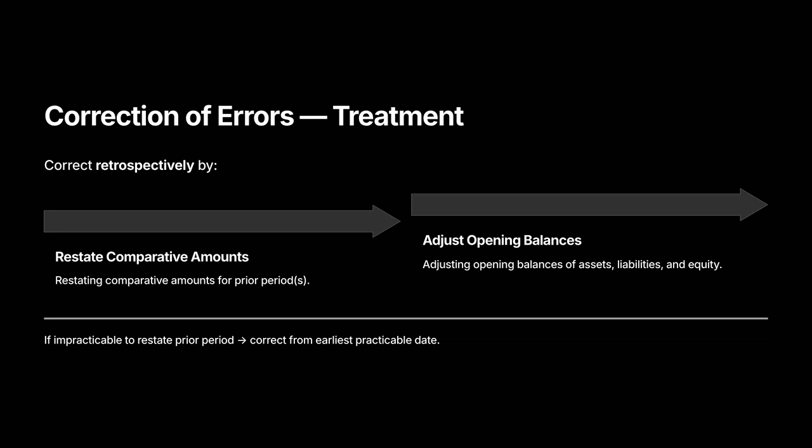Correction of errors. Treatment: correct prior period errors retrospectively by restating comparative amounts for each prior period presented and adjusting opening balances of assets, liabilities, and equity for the earliest period presented. If restatement is impracticable, correct from the earliest practicable date and fully explain why you could not restate.